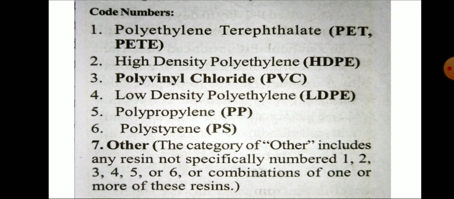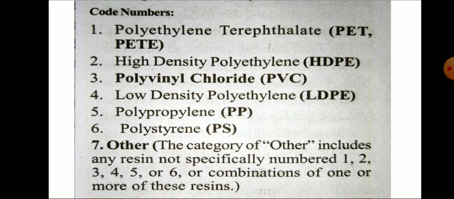LDPE means low density polyethylene. Then the fifth one, polypropylene, PP. And sixth, polystyrene, PS. And the seventh is other, whatever combinations of the 1 to 7 resins.